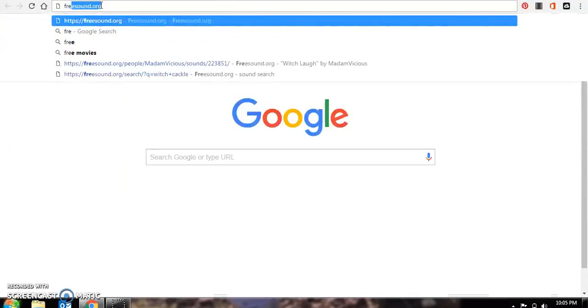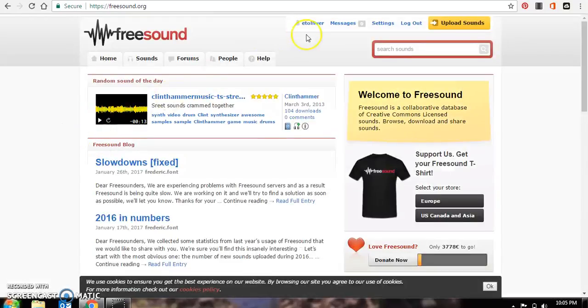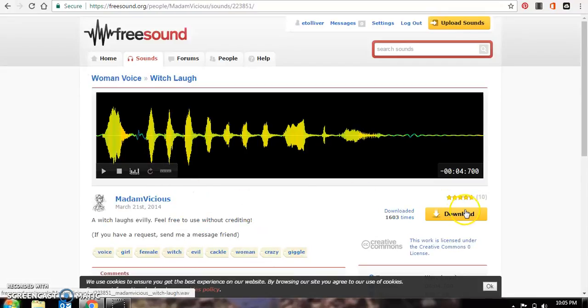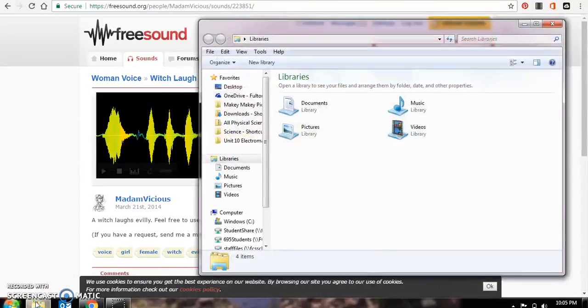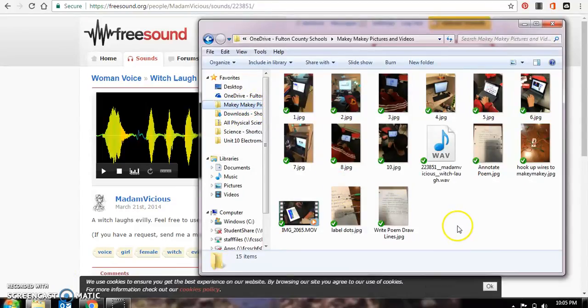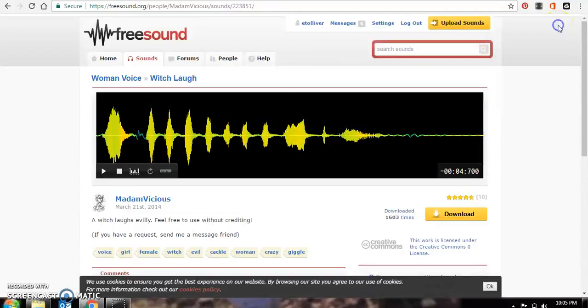So I went to the website, freesound.org. I signed up and I have an account, so I'm logged in, and I searched witch's cackle. It brings up all of these sounds, and so I can just click on the one that I want and then download. I chose to download mine to the folder that I've labeled MakeyMakey Pictures and Videos, just so that I have everything in this file. You can download it wherever you like.